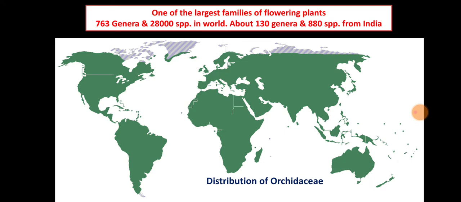Let us have a look at the geographical distribution of Orchidaceae. This family is cosmopolitan in distribution. That is, the members of this family are found all over the world. Being one of the largest families of flowering plants, Orchidaceae comprises about 763 genera and 28,000 species. About 130 genera and 880 species have been reported from India.